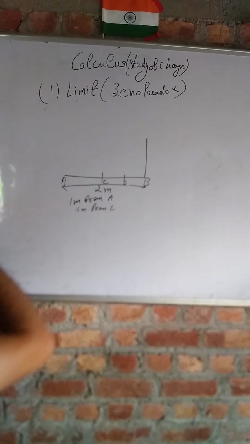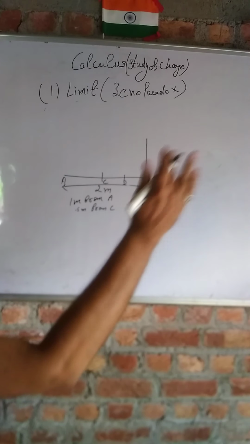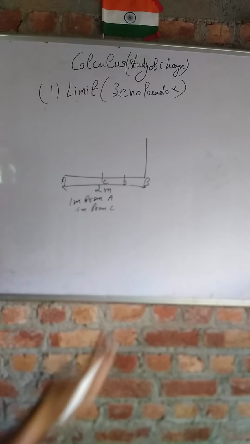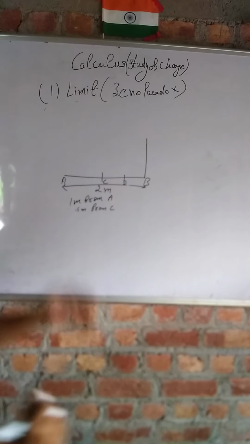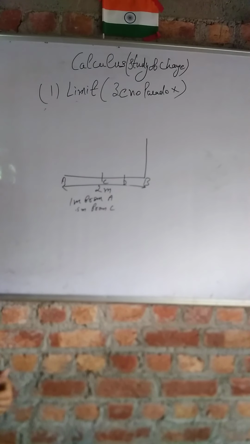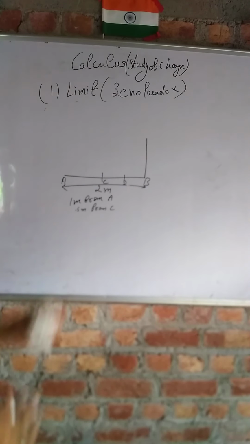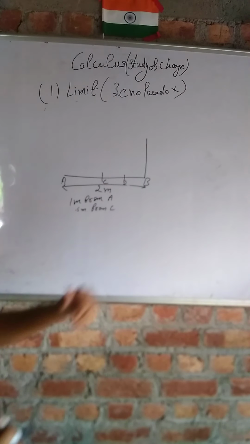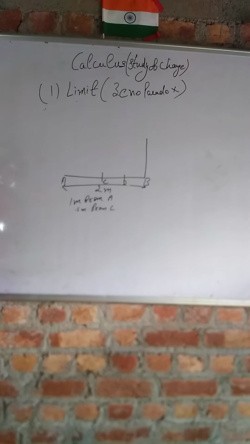So you have to sum the infinite distance. So it means that you will never reach this goal. So this is Zeno's paradox. But actually, you know that you touch the wall. So here is the central meaning of limit.